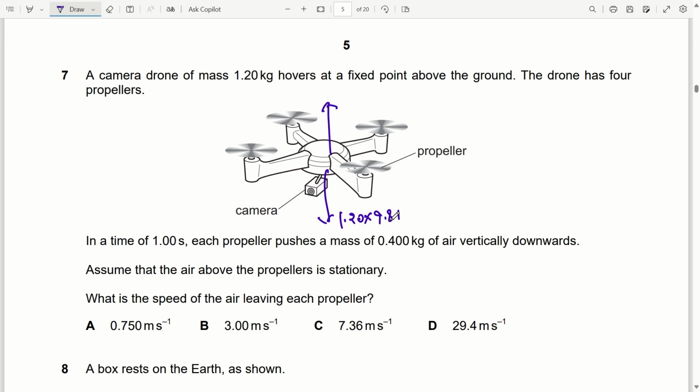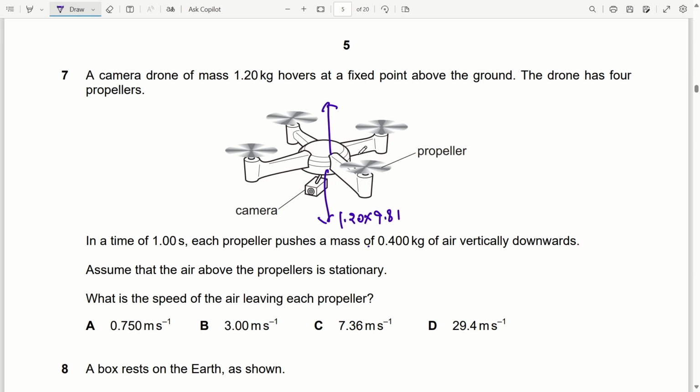That upward force is acting because the air is moving vertically downward. So up thrust will act here. Now how to find that up thrust? Initially the drone was at rest, so initial momentum is 0.